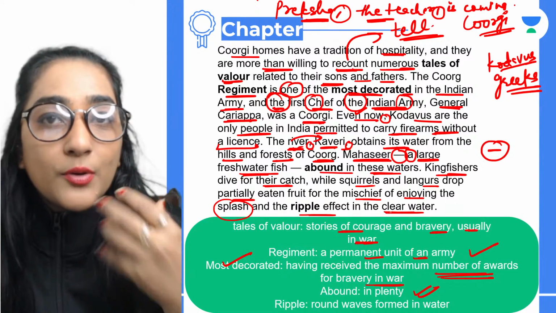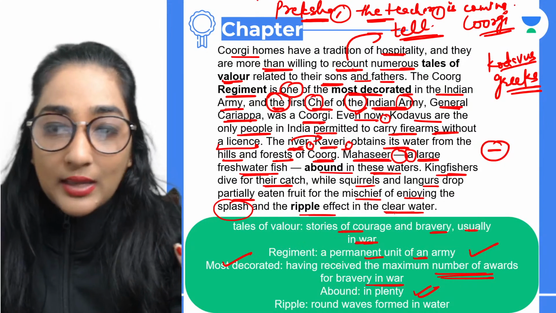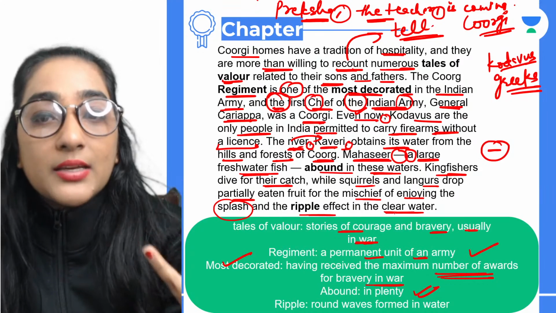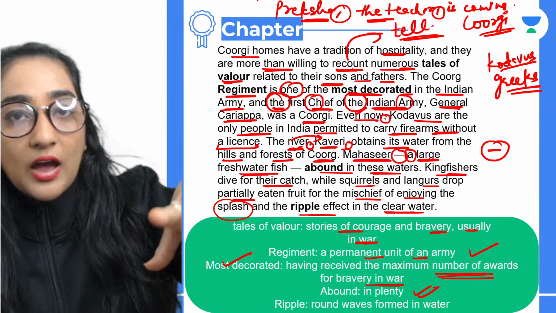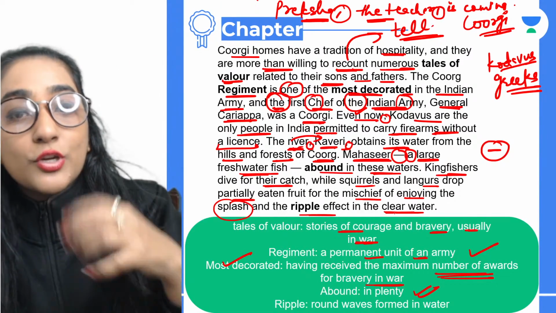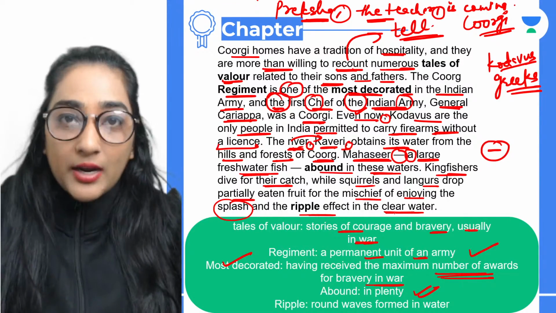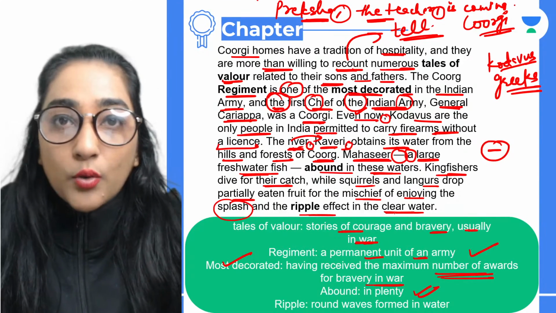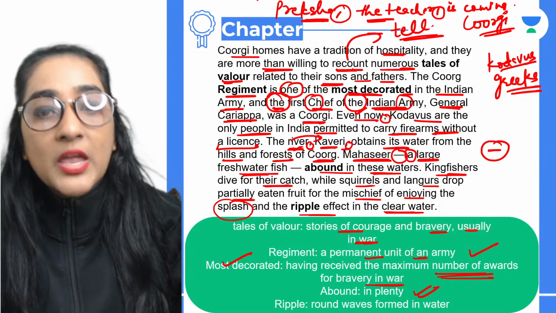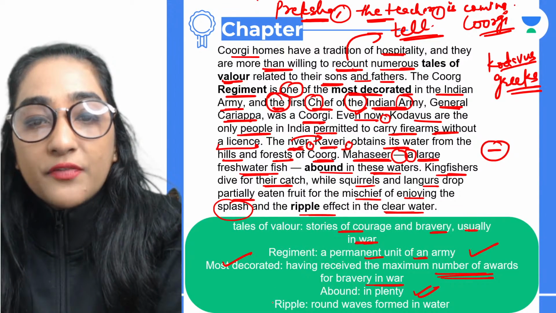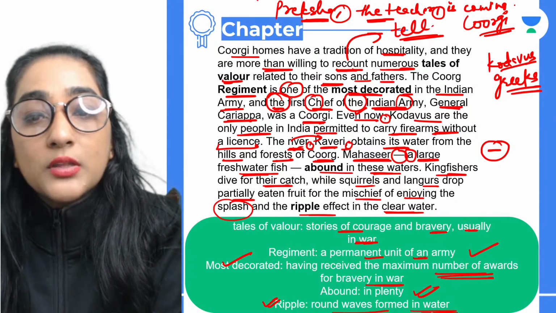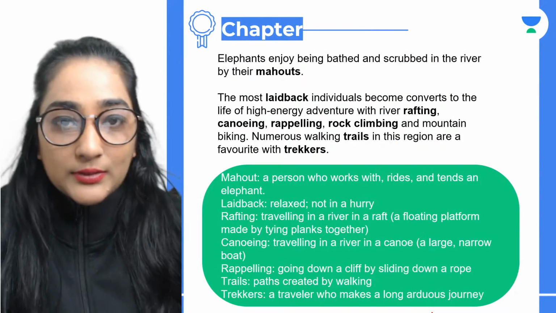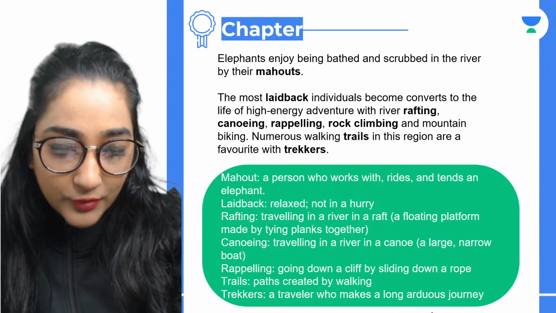So they are basically talking about the activities done by the animals right there. The mischief basically means the naughtiness of the langurs as well as the squirrels, that they throw the half-eaten fruit into the water in order to enjoy the splash, as in chapak, right? Do you understand that? When you put something in water, immediately you have that splash of water, which is known as the chapak thing. And the ripple effect in the clear water. Ripple effect basically refers to the round waves formed in the water. So in order to enjoy all that, these animals carry out different activities. Is that clear to everyone?